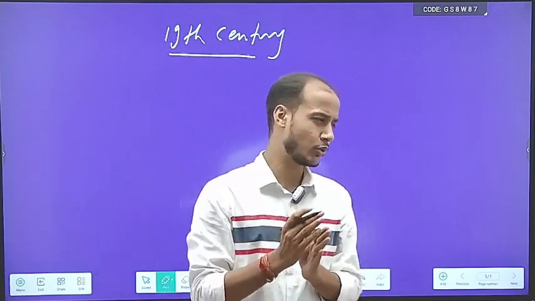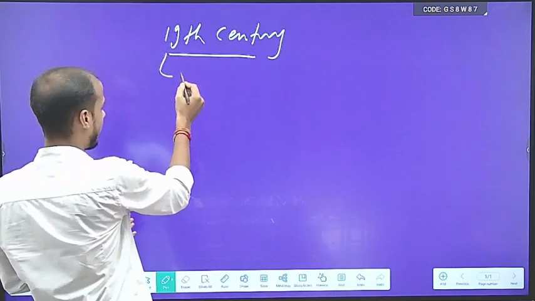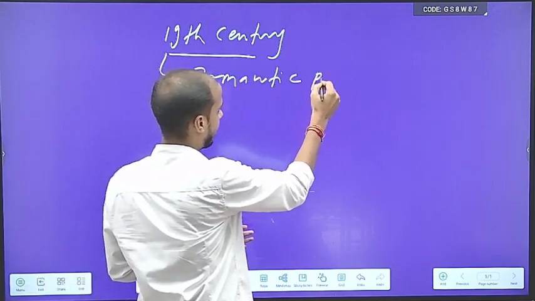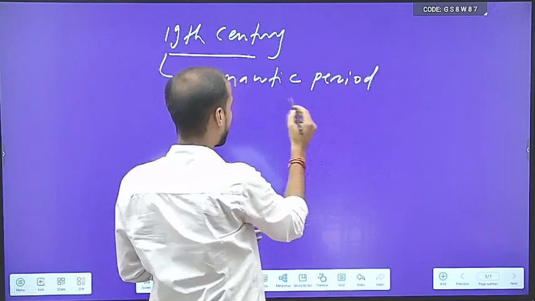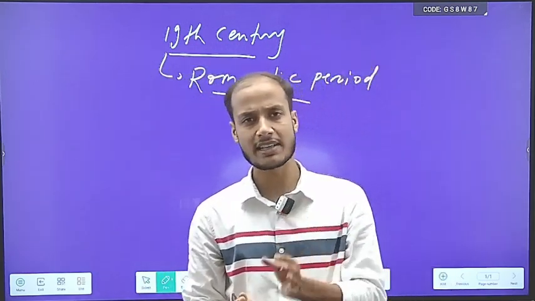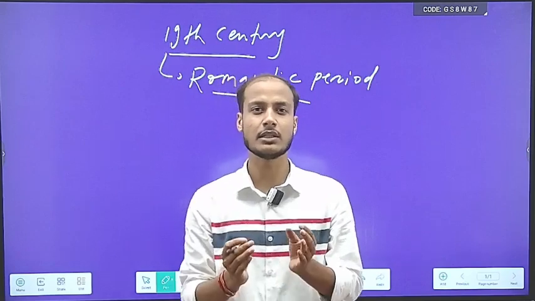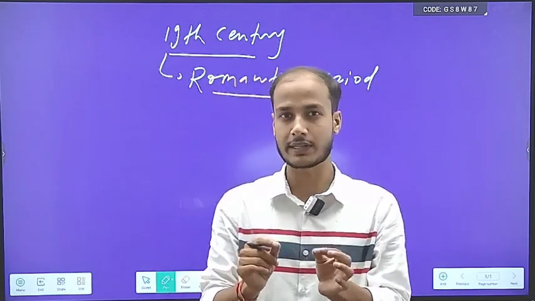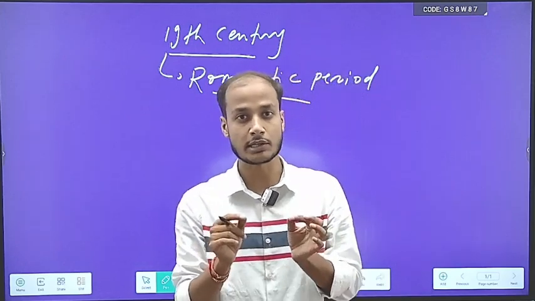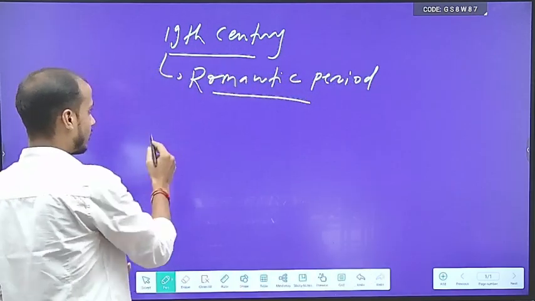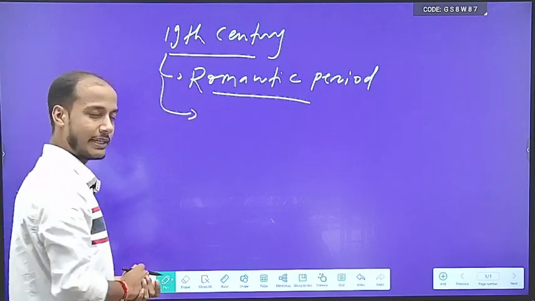So when we say romantic period, do not try to understand romantic in some other sense. Romantic means romance with nature, romance with natural phenomena. This is the meaning of the romantic age as far as the 19th century in English literature is concerned. Right? So the 19th century, first its name is romantic period.